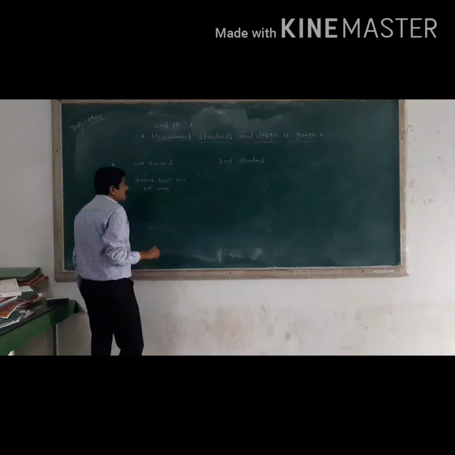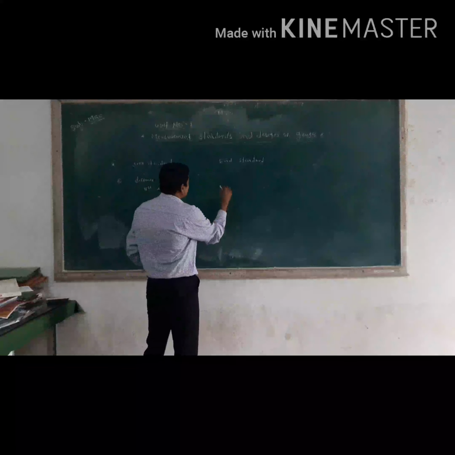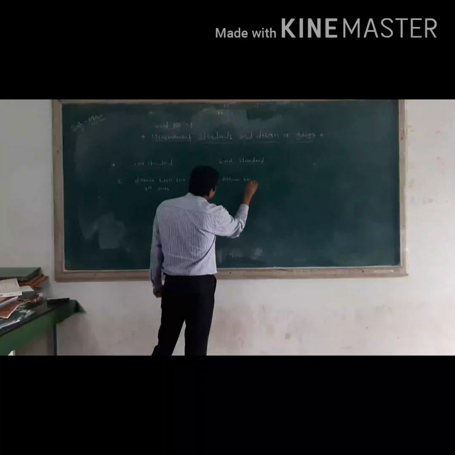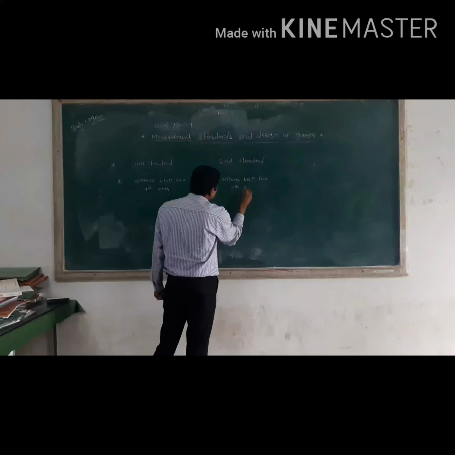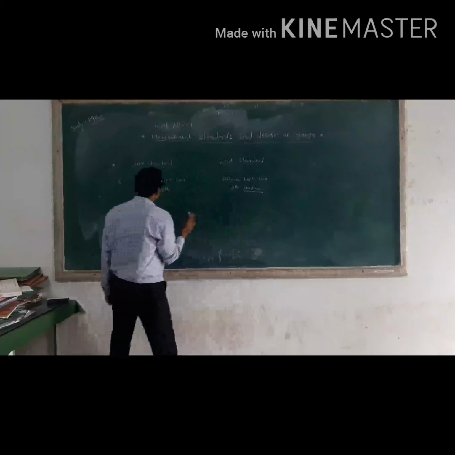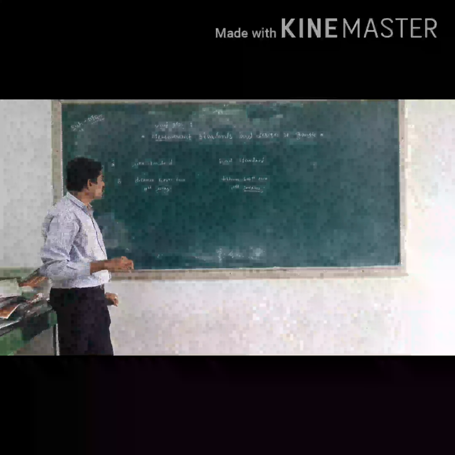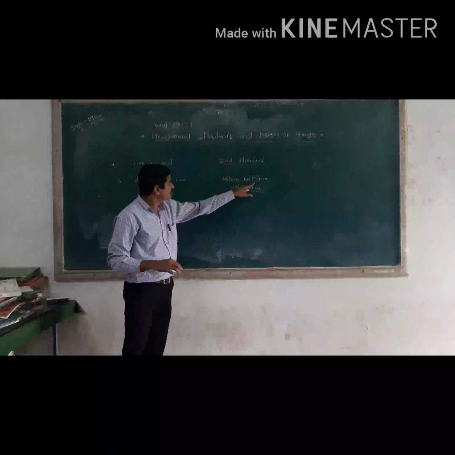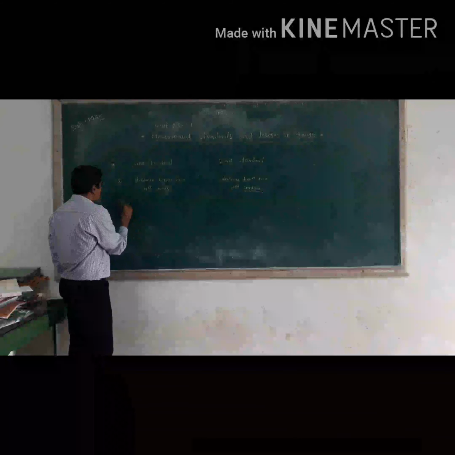Okay, what about the end standard? We have seen the definition of the end standard. End standard is the distance between two flat parallel faces, or we can say parallel surfaces. Whenever we measure the distance between two lines, we are using the line standard.